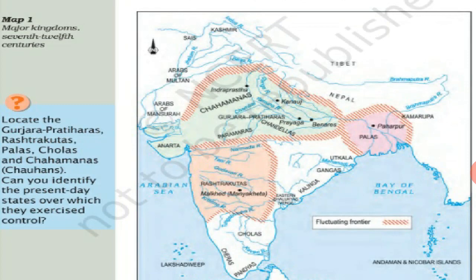And see the red boundary is there. The red boundary is considered as a fluctuating boundary. Fluctuating boundary means not a stable, fixed boundary. Presently we can see that between Gujarat and Maharashtra one fixed boundary is there, but it was not like that. Many a time rulers were fighting with other rulers, getting more places and taking that place under their region. Like that they were expanding their kingdom. So as the kingdom expands, their boundary changes. So these boundaries are not considered fixed boundaries.